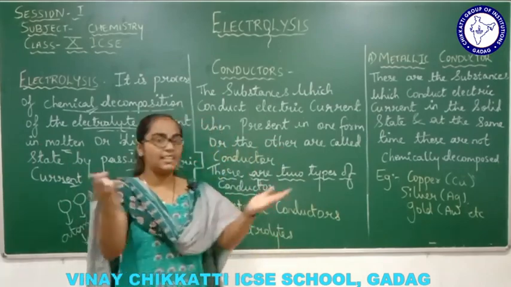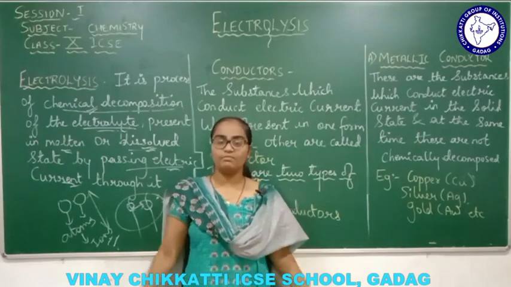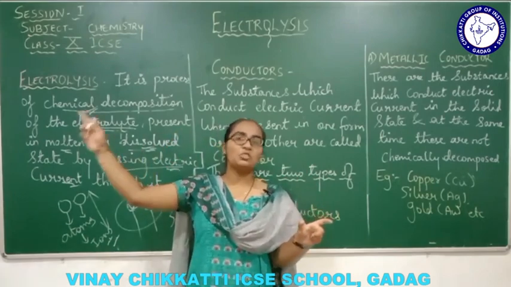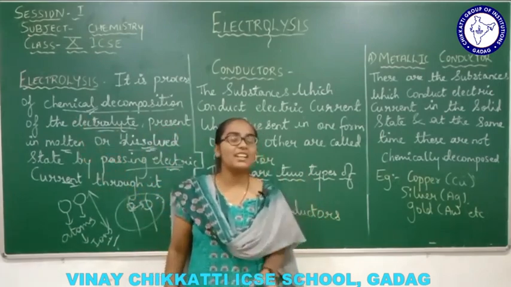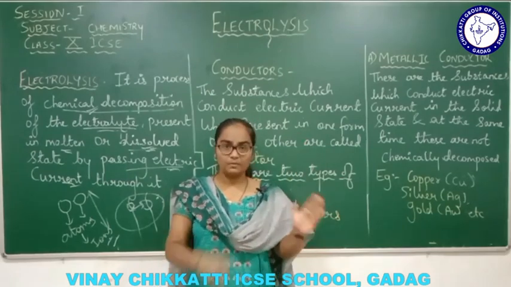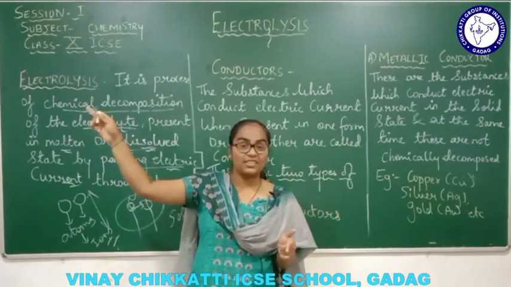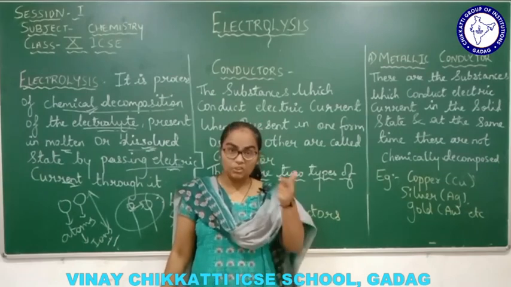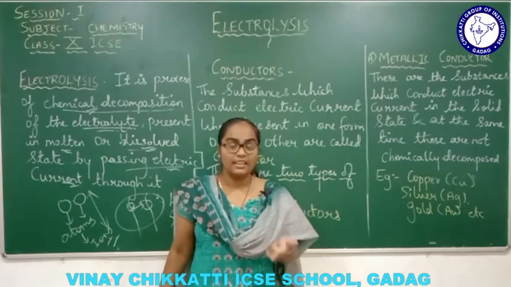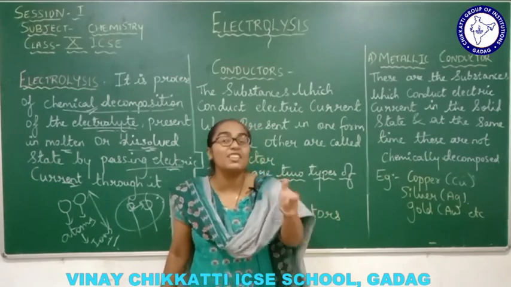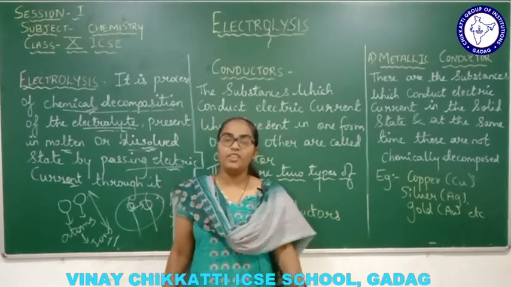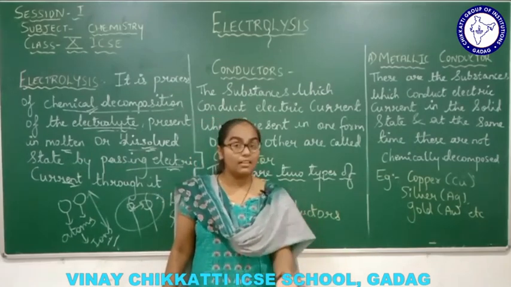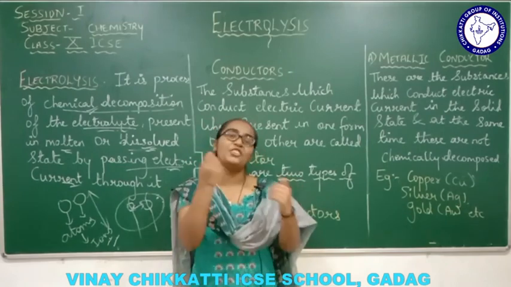For example, again I will take the same copper wire in your home, which connects from the main switch board to a source like a light source. So who is conducting electricity from the electric board to the switch or to the source of light? The medium called the copper wire. The copper metal is a good conductor of heat and electricity, we say. Why do we say a good conductor of electricity? Because it supports the flow of electrons.